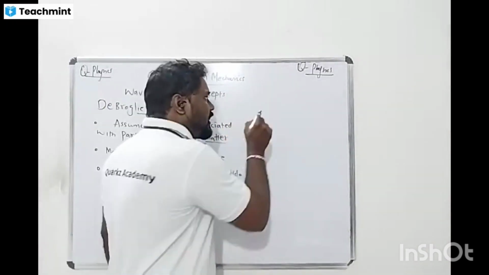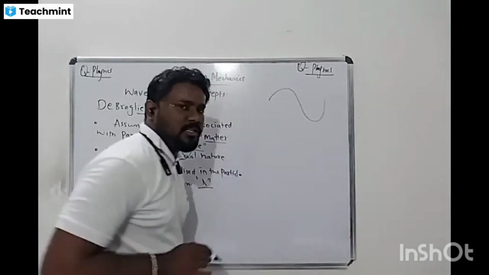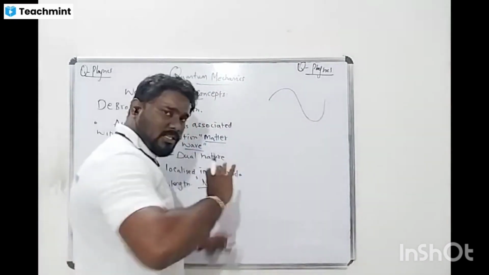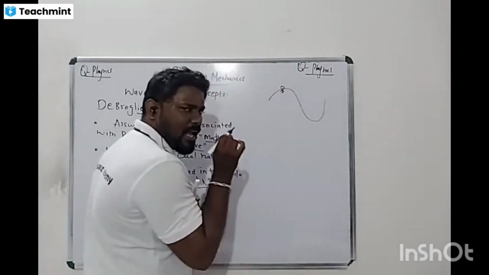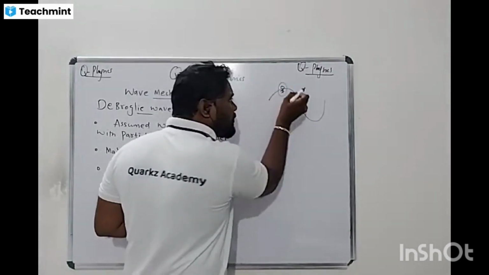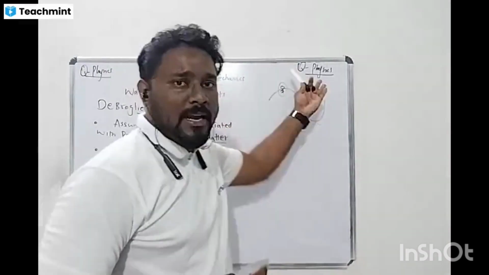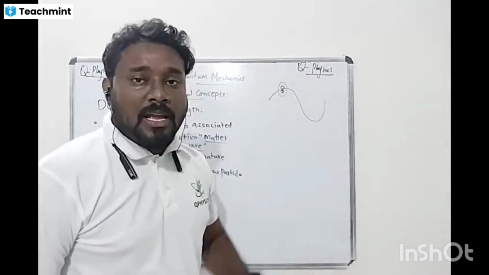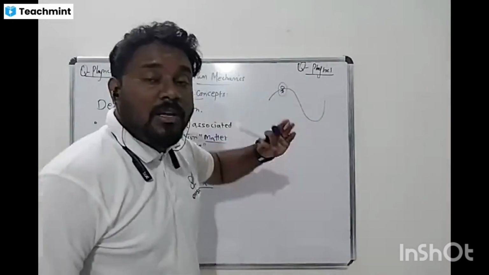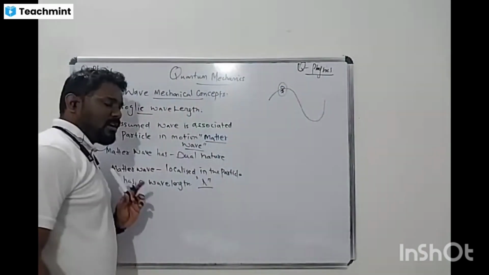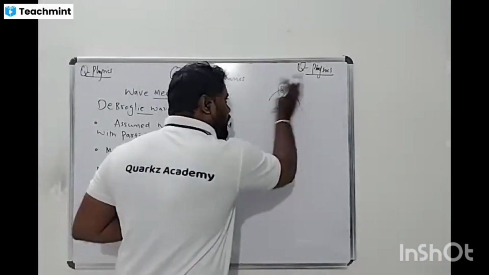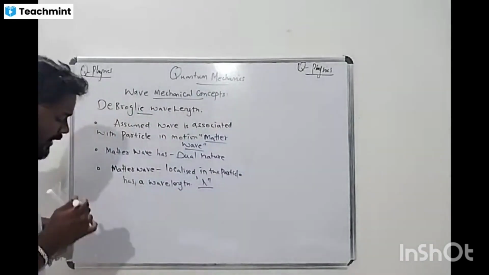Now see, understand this one wave. It is not a simple wave. In the simple wave there is a particle, and this particle exhibits wave nature. That is nothing but wave matter, or else we can say matter wave. Both particle nature and wave nature are there. That is the matter wave, which we can call a localized wave. This is very important. So how can we define this wavelength? Tell me.